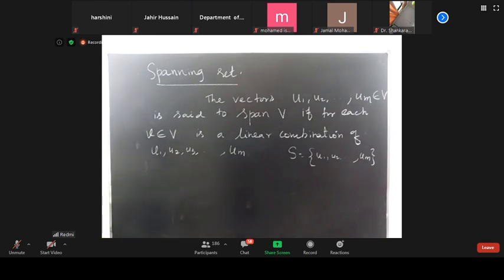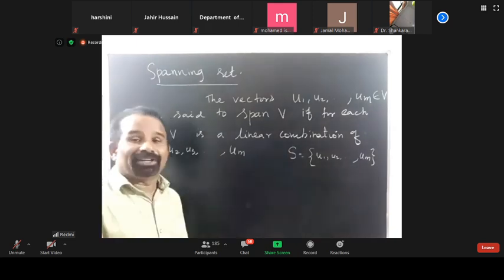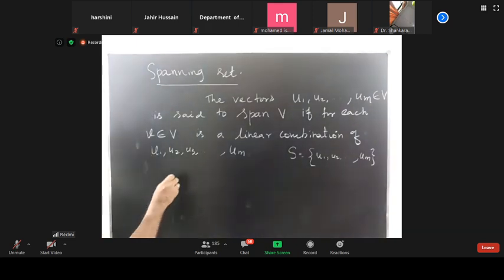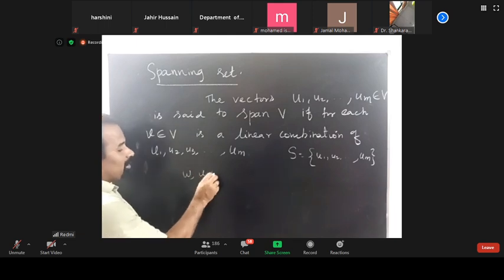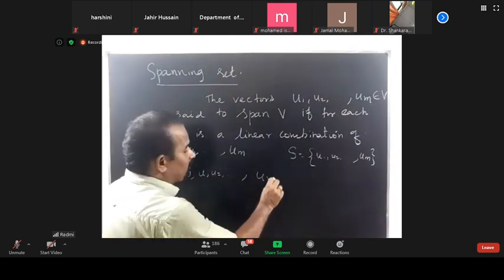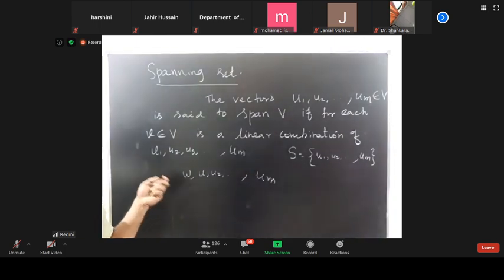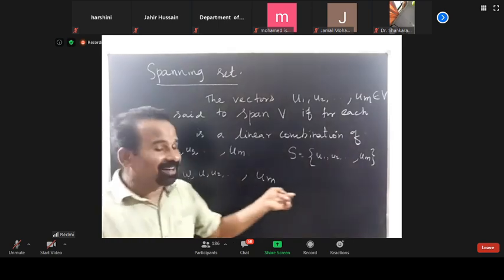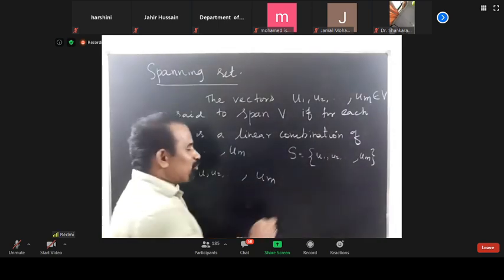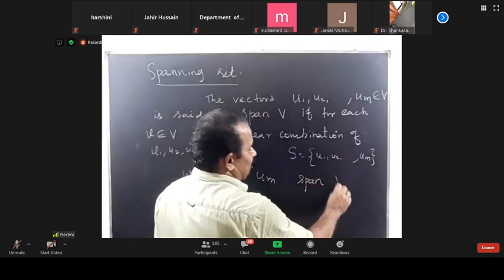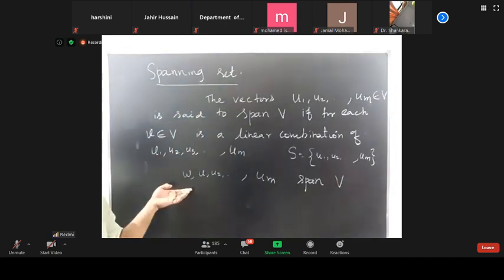Now, suppose U1, U2, U3, Um span V. Suppose I take another vector W. If you add the vector W to this set S, giving W, U1, U2, etc., Um, again these vectors span V. This is possible.